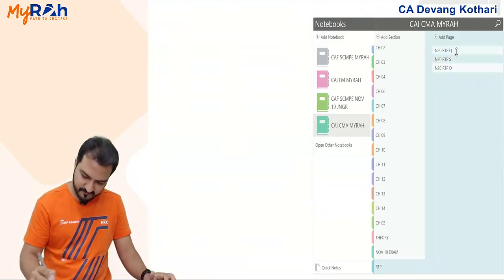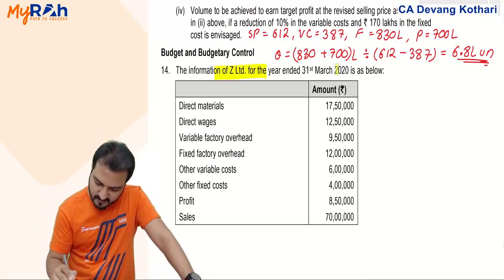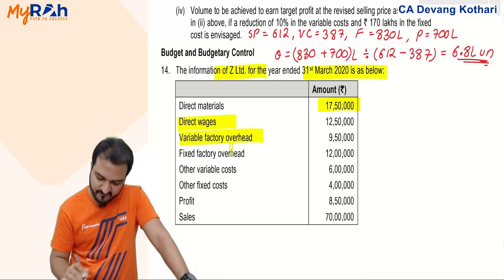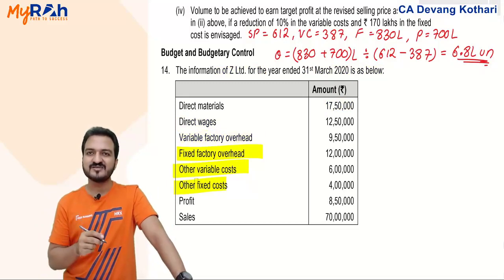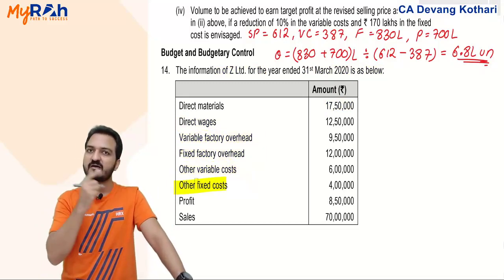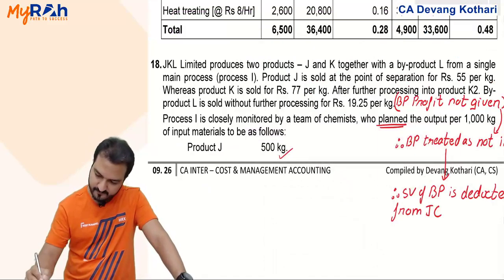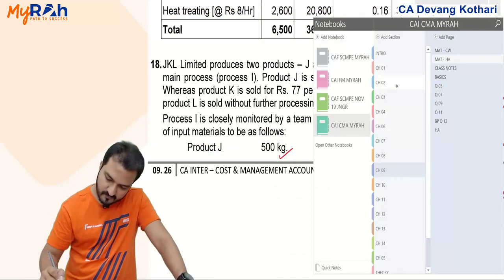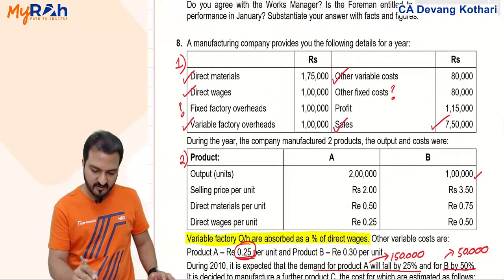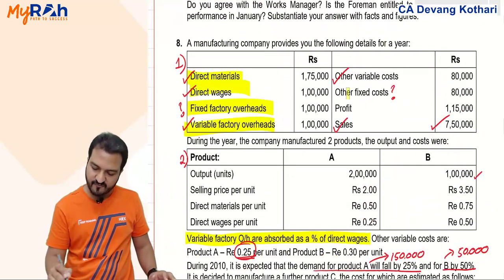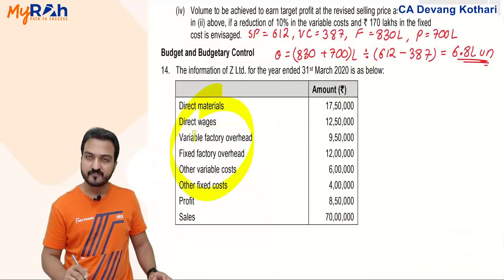But we'll still see that question. Information of Z Limited for the year is as below. You are given material, wages, variable factory overheads, fixed factory overheads, other variable costs and other fixed costs. If you notice, it is exact same information as that classwork question. Look, direct material, direct wages, fixed factory, variable factory, other variable and other fixed costs. Same 6 items you have here. Yeah, values are different.